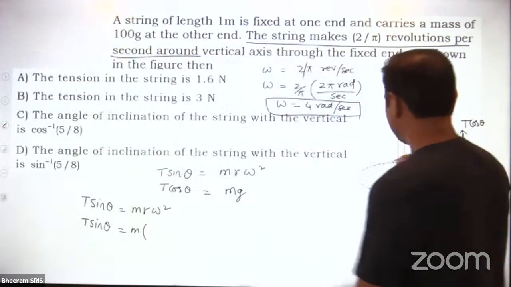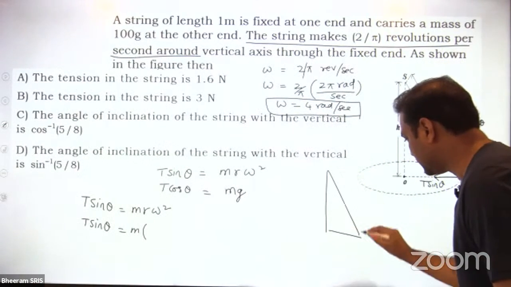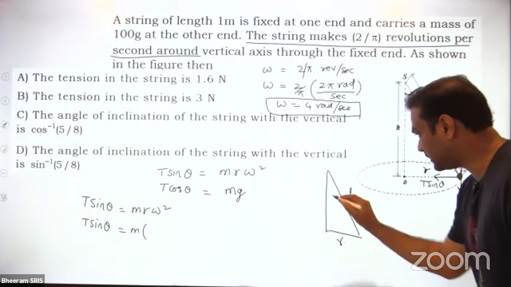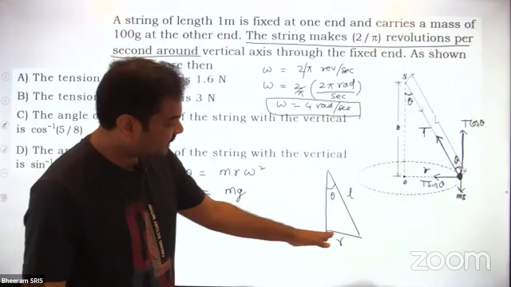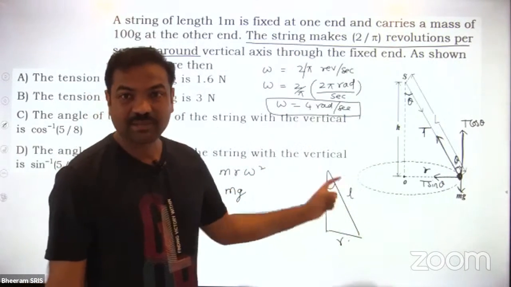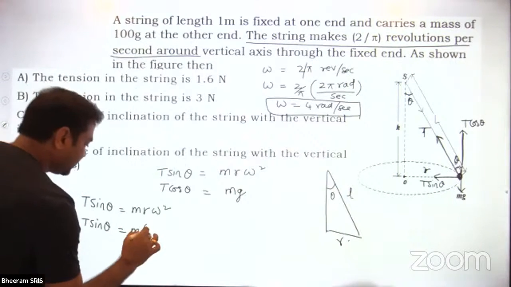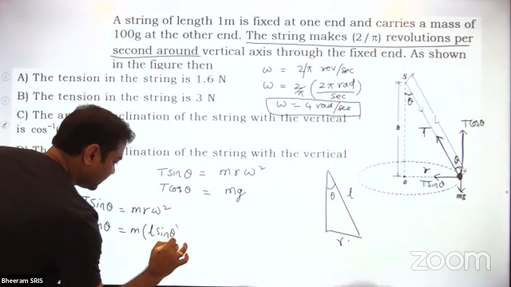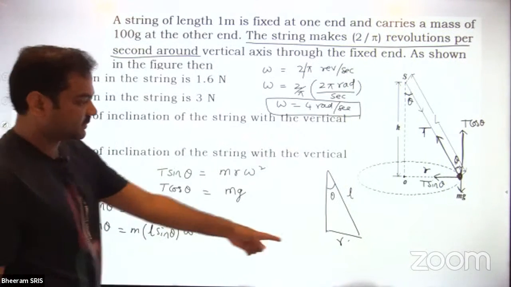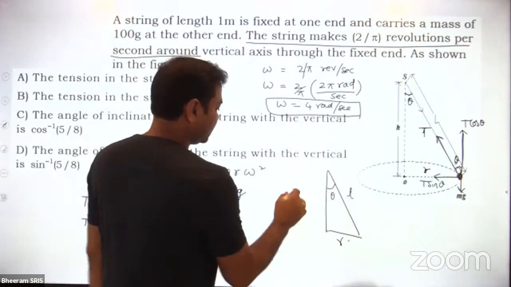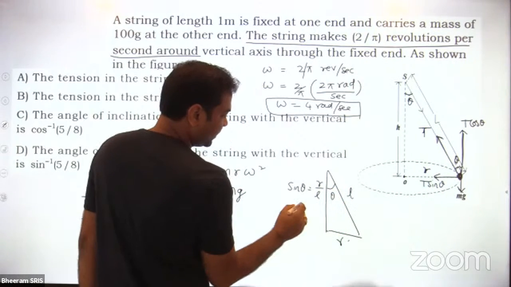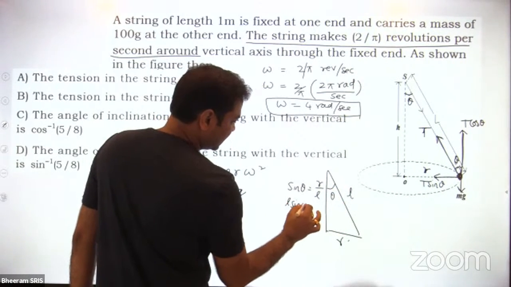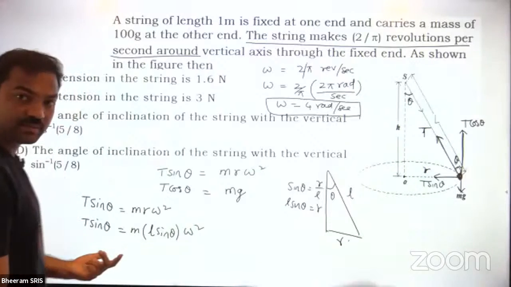See, this length is L, something like this. This is L, this is R, this angle is theta. So it's a right-angled triangle. R is the opposite side, L is the hypotenuse. Then the opposite side can be written as L sin theta into omega square. The R value we can write as L sin theta, or else sin theta is equal to R by L, opposite side by hypotenuse, so L sin theta is equal to R. That one I wrote down here.